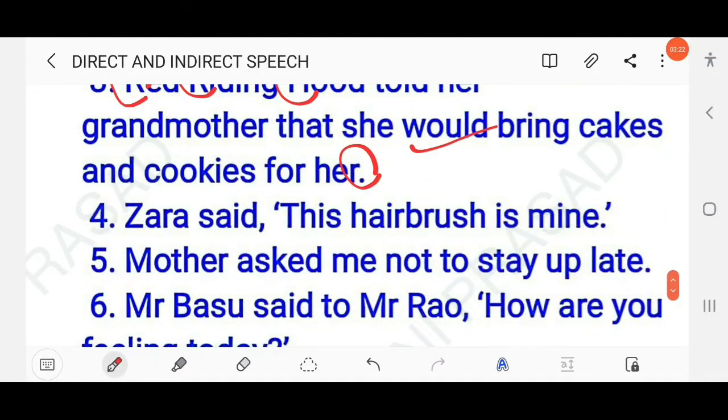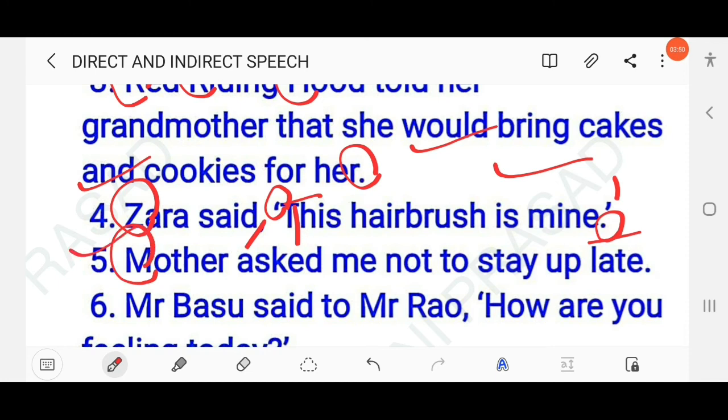Then next, Zara said, this hairbrush is mine. So Z is written in small letter, so you have to capitalize Z. Then you should use a comma, then use the inverted commas. Then T should be capitalized. Then in the end, use inverted commas and end the sentence with a full stop. Okay. Mother asked me not to stay out late. Here mother, that means M should be capitalized. As you know, each sentence starts with a capital letter. At the end, you should end the sentence with a full stop.